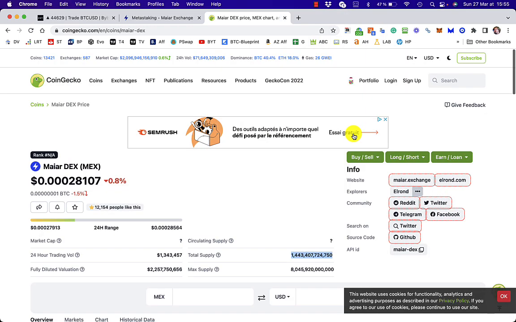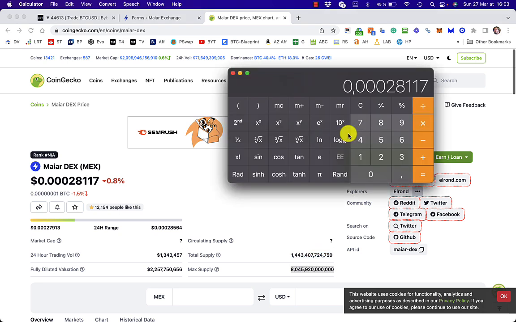Okay. Now, in my video this morning, there was a comment from Duarte who asked whether I really thought MEX could never get to 0.01 of a cent. What I actually meant was 0.1 of a cent. In fact, I think that's what I said. But to be honest, now that I'm looking at it, at the current price of 0.000281117, if that was to increase, let's say, 4 times, then that would be 0.1 of a cent. So 0.1 of a cent is quite feasible.